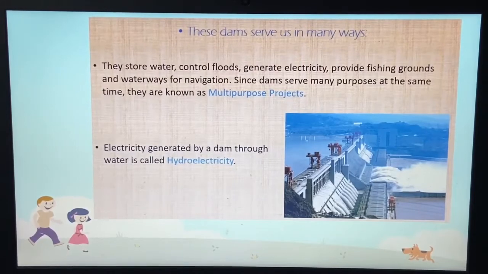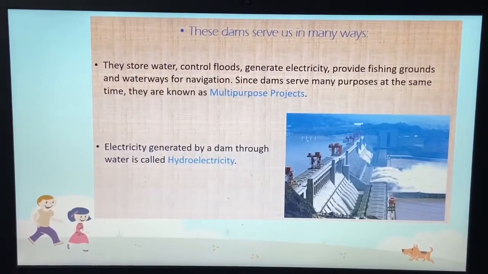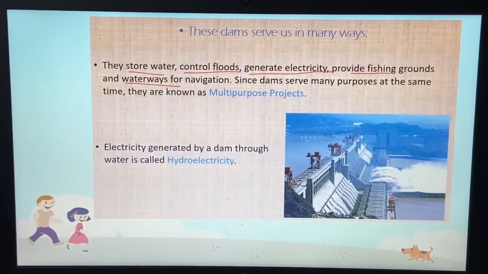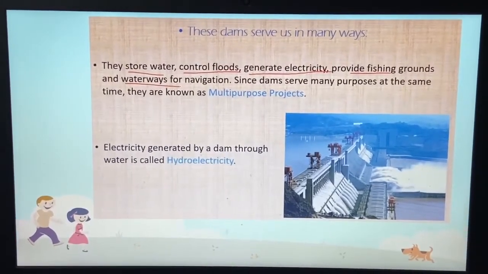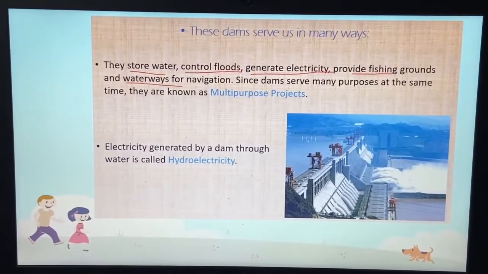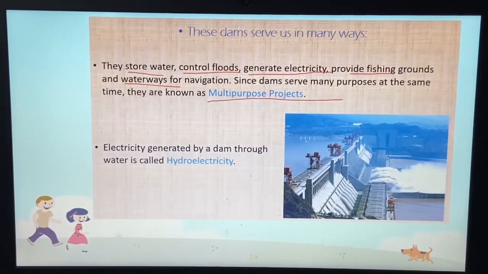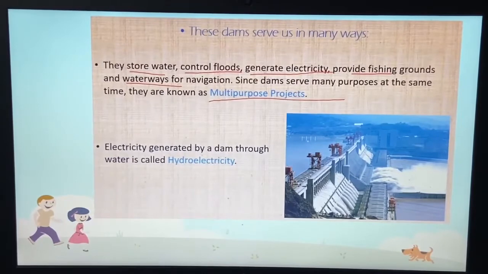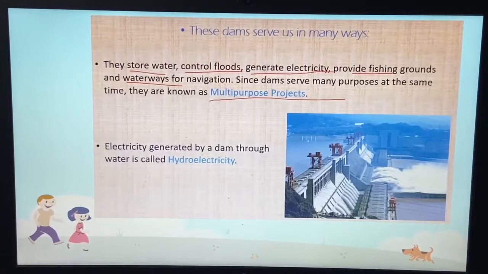First of all they store the water, then they also control floods. The dams also help to generate electricity, and provide fishing grounds and waterways for navigation. Since the dam serves many purposes, they are also known as multi-purpose projects. As I told you, it serves so many facilities to us.